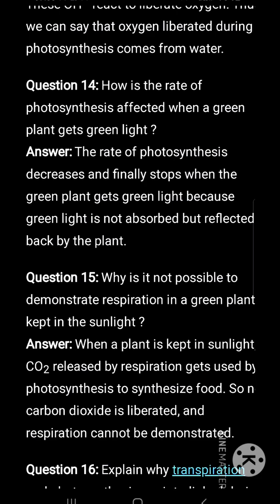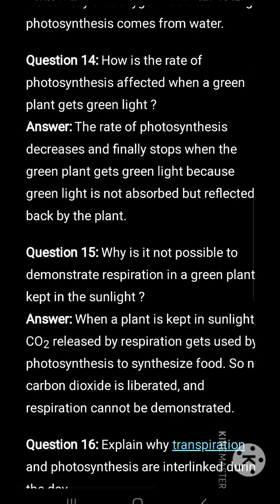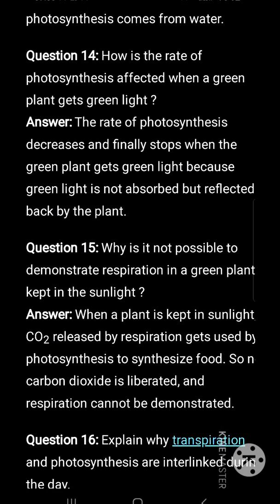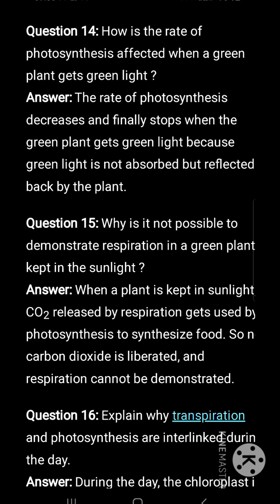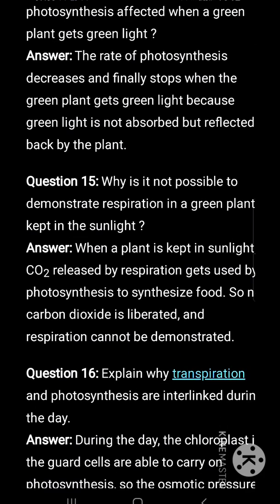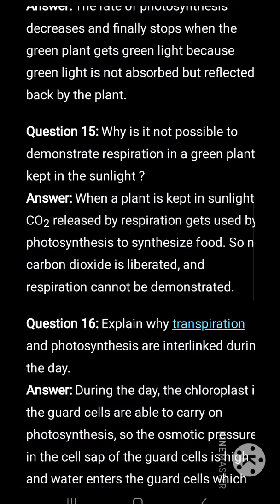How is the rate of photosynthesis affected when a green plant gets green light? The rate of photosynthesis decreases and finally stops when the green plant gets green light, because green light is not absorbed but reflected back by the plant.